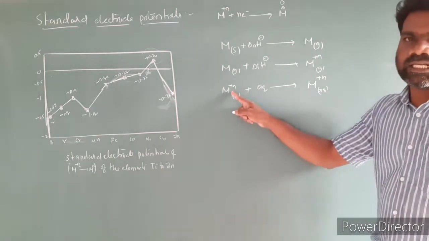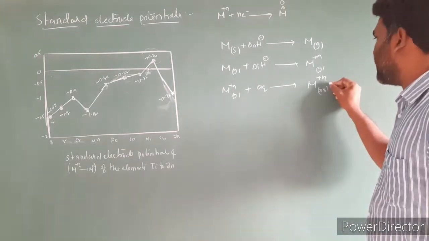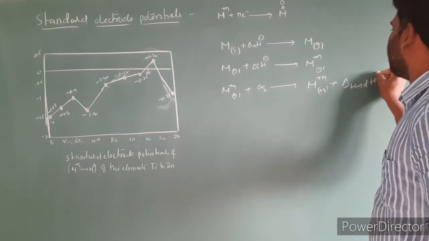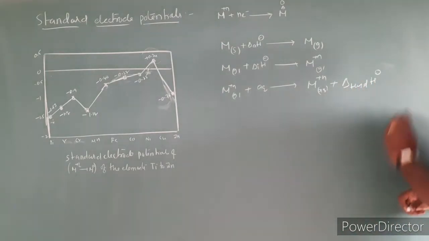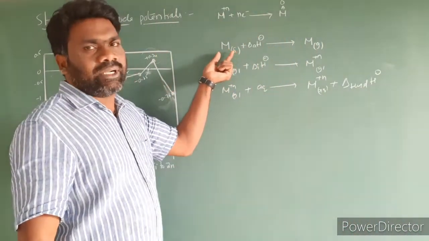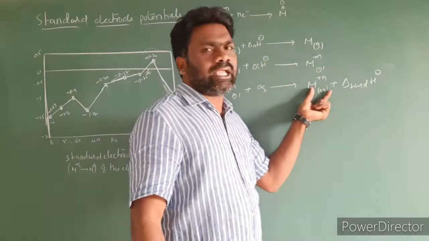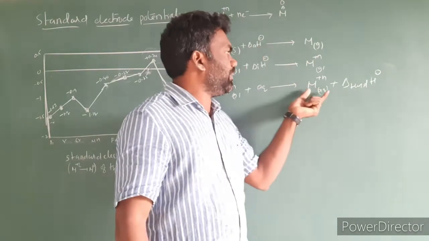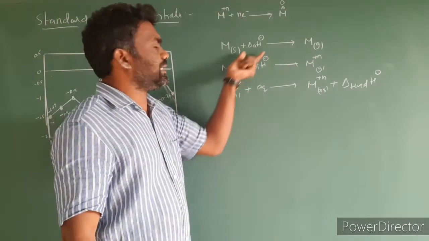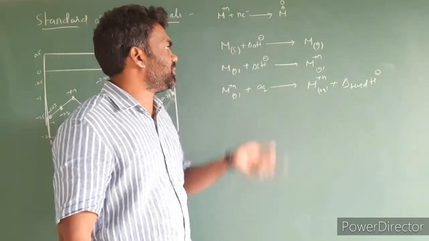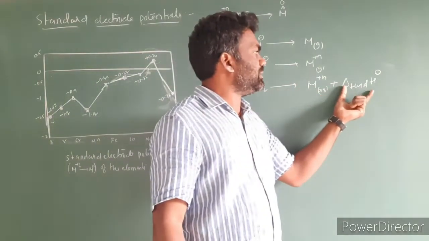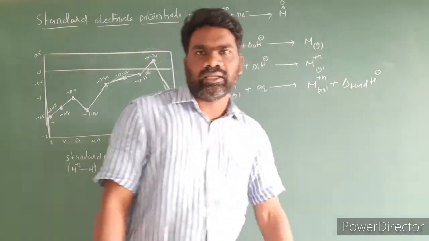Whenever the ion is added to the water, energy is liberated. That energy we have to call hydration enthalpy, standard hydration enthalpy. So what we did is a metal solid converting into M n plus in the aqueous state. In the first two cases energy is absorbed. This is enthalpy of atomization, this is ionization enthalpy. Here energy is liberated. This is nothing but hydration enthalpy.